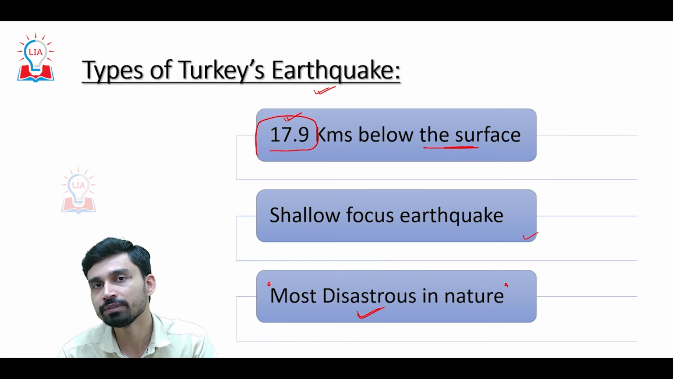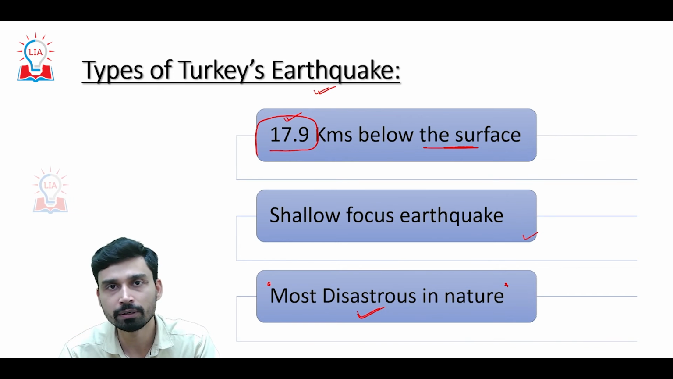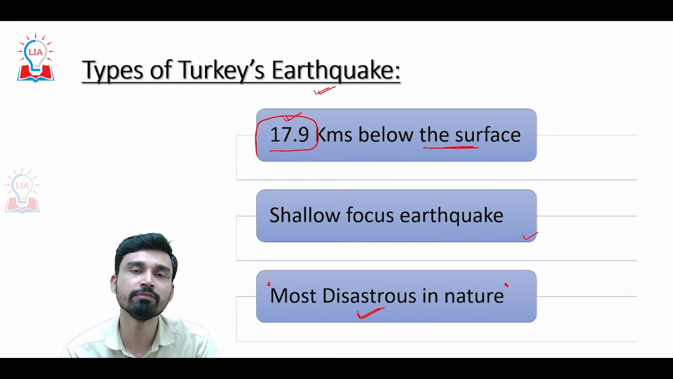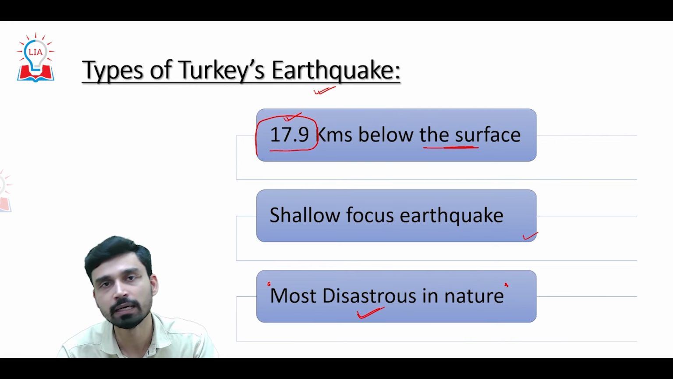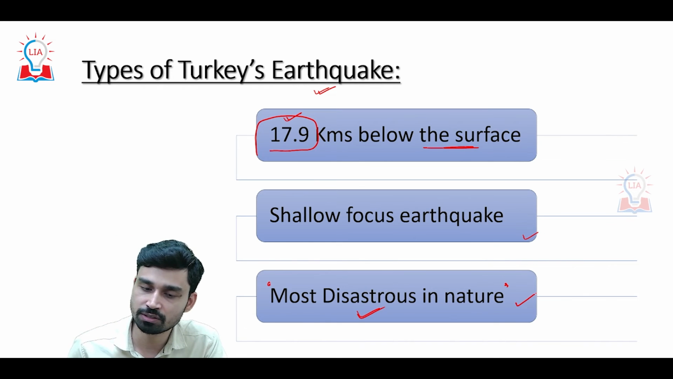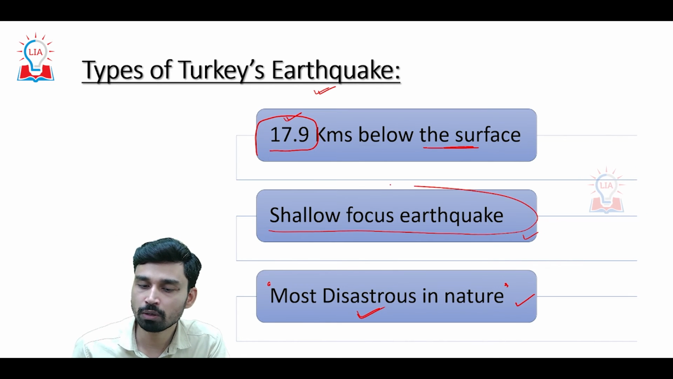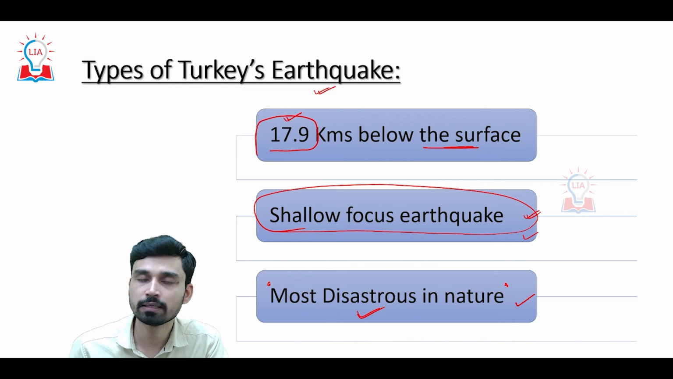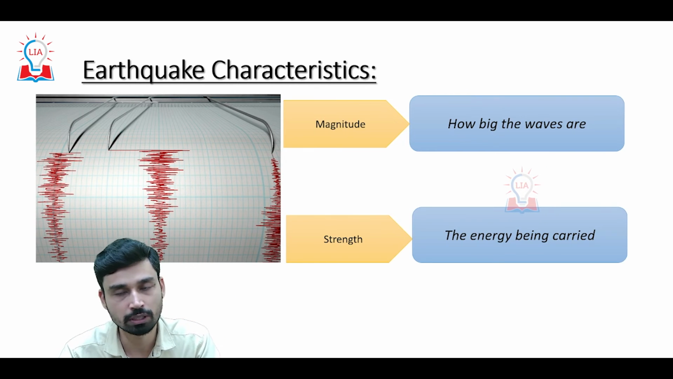Deep focus earthquake, suppose it is happening at a depth of 200-250 kilometers. By the time the seismic wave carries this energy to the surface of the earth, they would have lost a tremendous amount of the energy, and thus it will be least destructive. So it is also one reason we can understand why the destruction of the Turkish earthquake is very high, because the focus is very close to the surface.